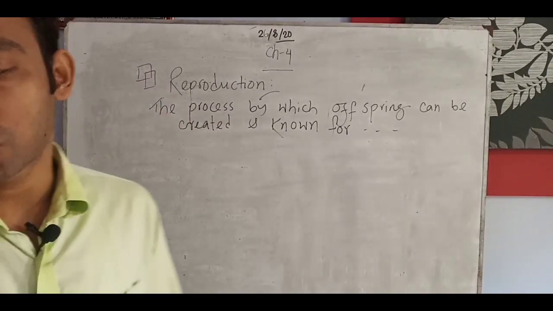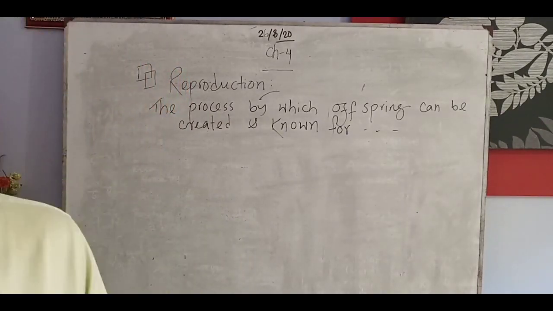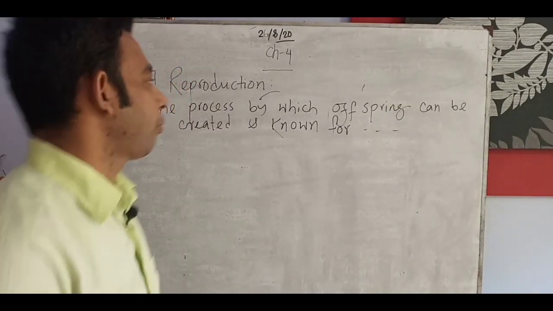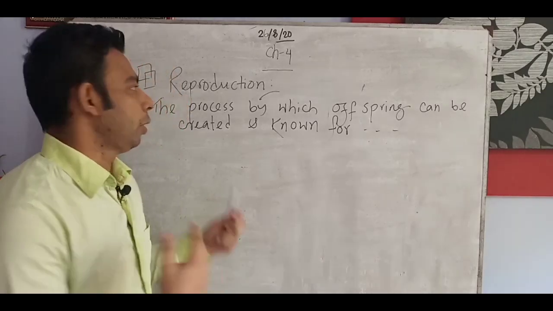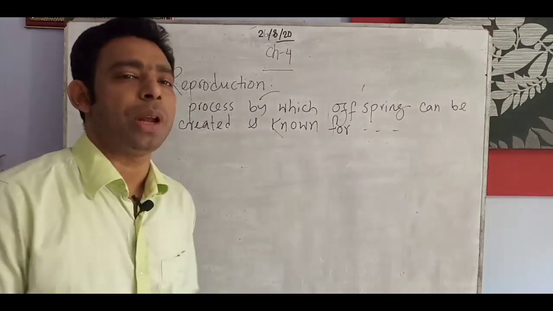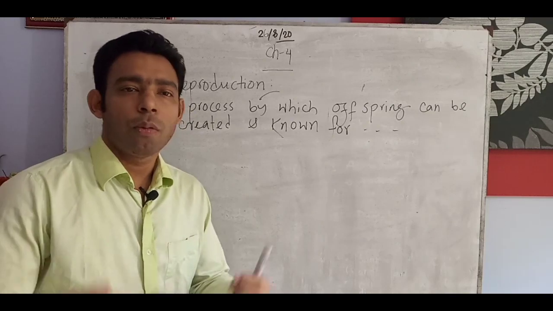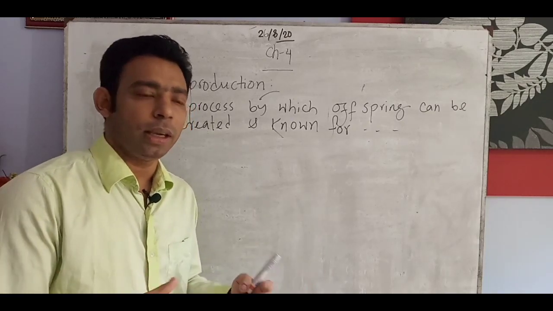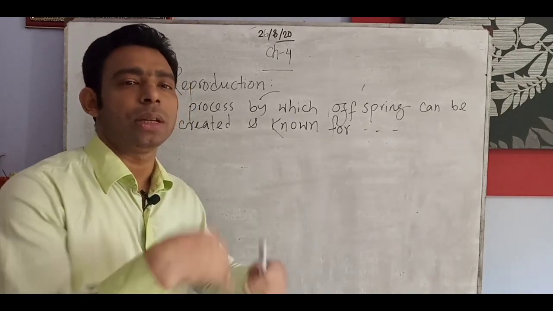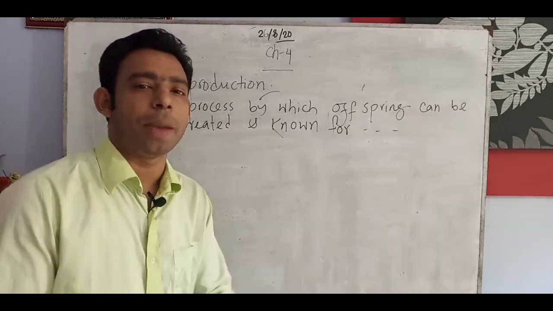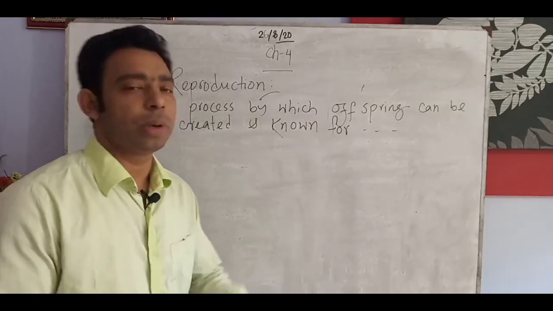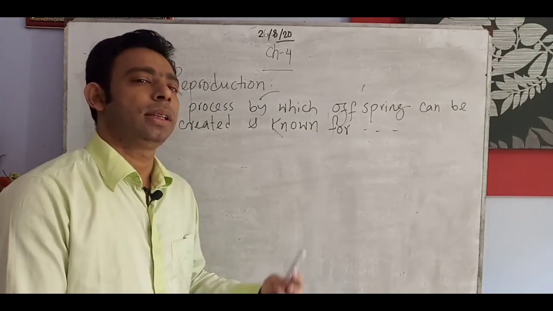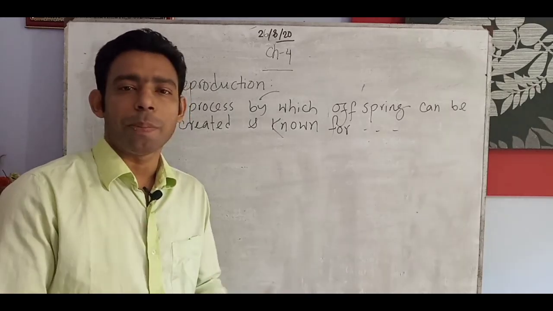Normally there are very many ways we can write about reproduction, but simply, what we think about is having a new generation, new offspring, new babies. The process by which we can get this is called reproduction.